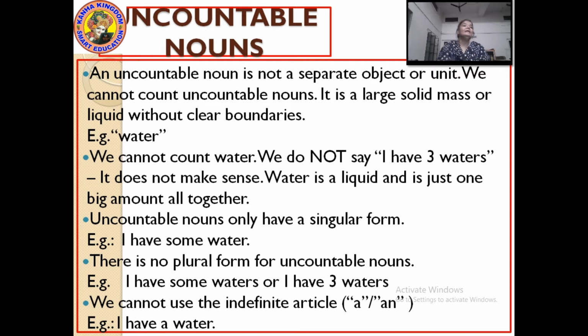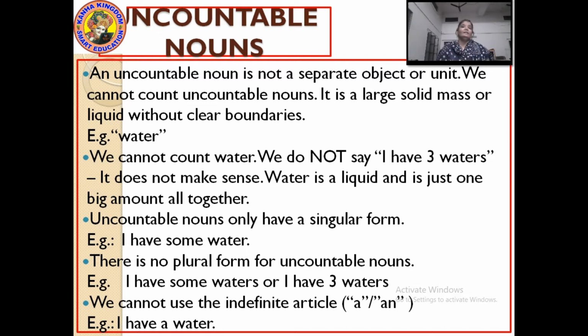It is a large solid mass or liquid without clear boundaries. Uncountable nouns don't have any perfect number. It does not have any boundary. It is boundless.